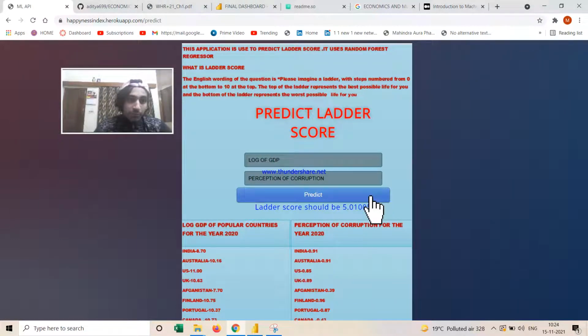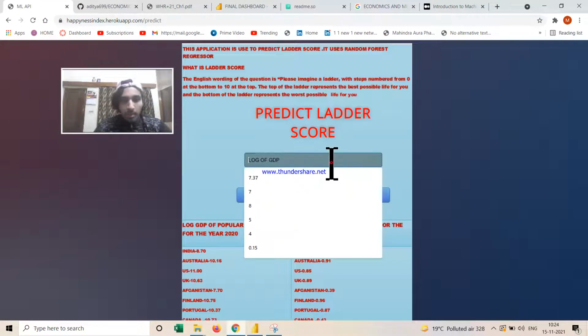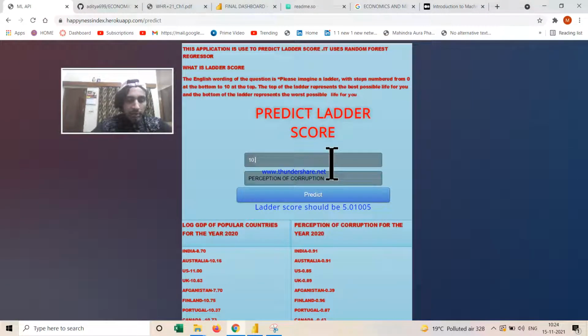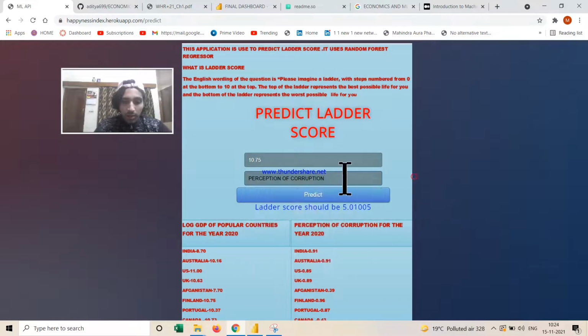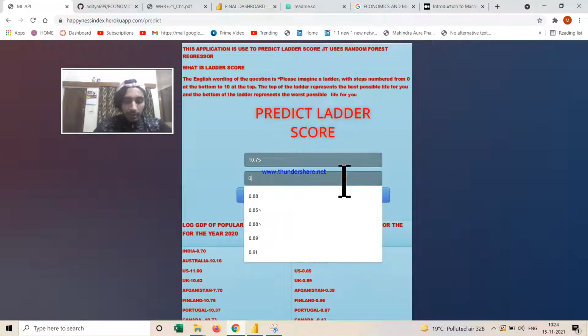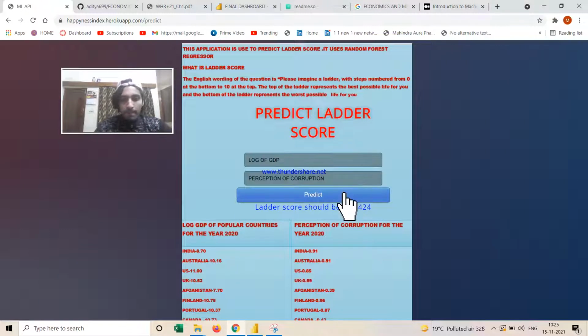Now we can compare it with Finland, the happiest country. The log of GDP for Finland is 0.75, and the perception of corruption for Finland is 0.96. So you can see the ladder score is going up.